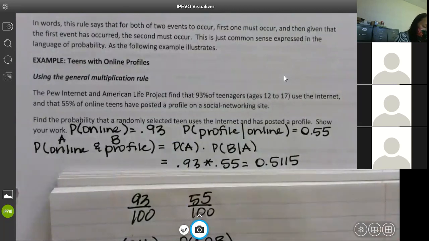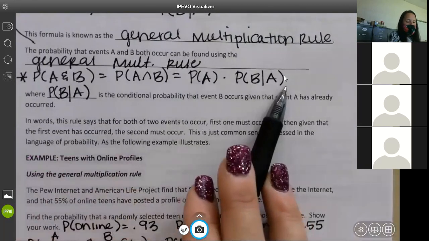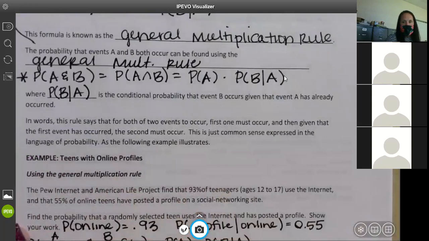On top, A and B was that 55 over 100. It's not going to be this because you don't have this formula, but then we have to flip and multiply. This formula that we have up here keeps you from having to do that flip and multiply because you don't have any fractions. Does that make sense?